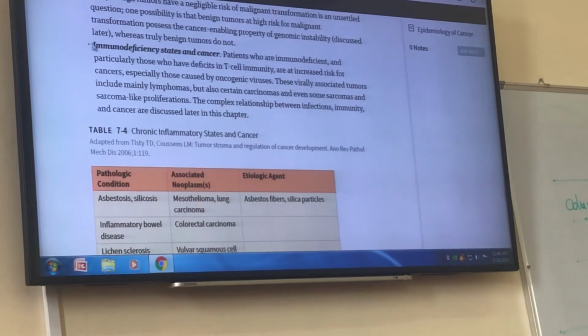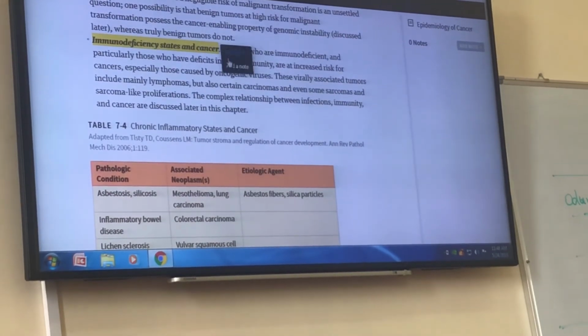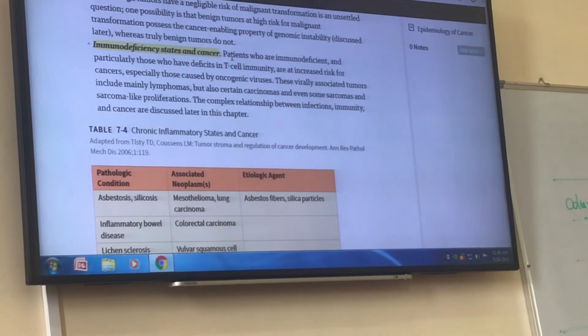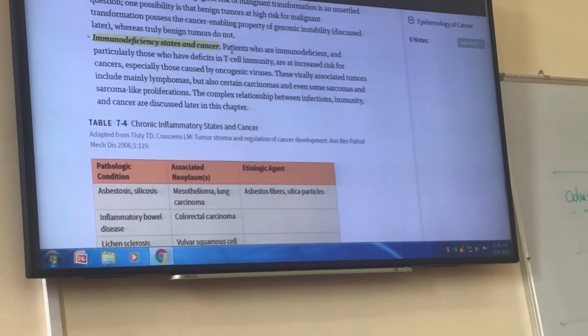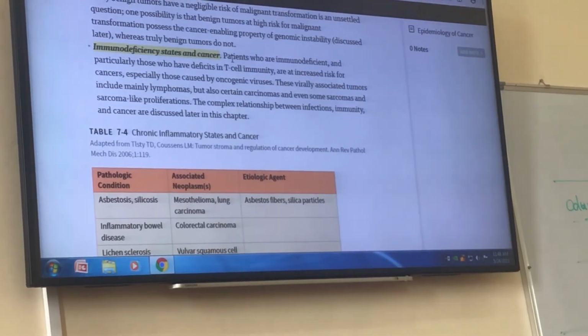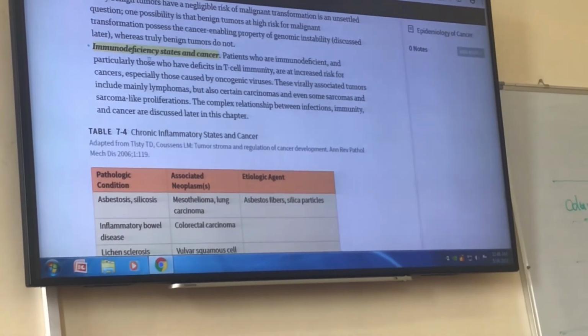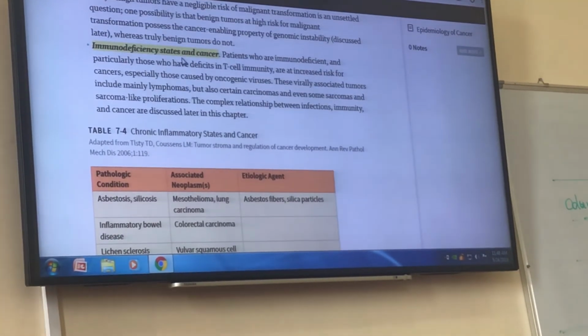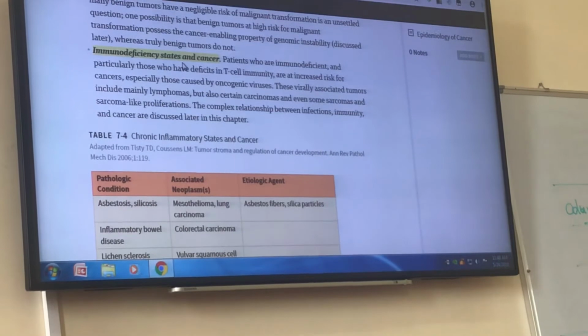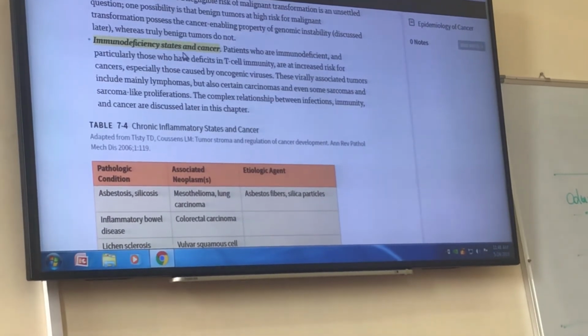And immunodeficiency states and cancer. For example, in AIDS, they have loss of immunity, and so this immunodeficiency state predisposes these people to cancer such as Kaposi sarcoma and lymphoma.